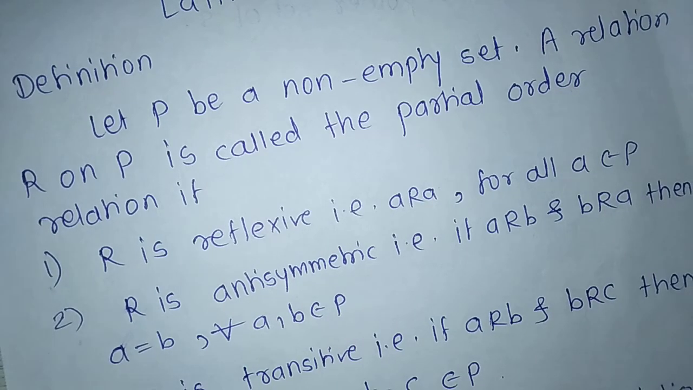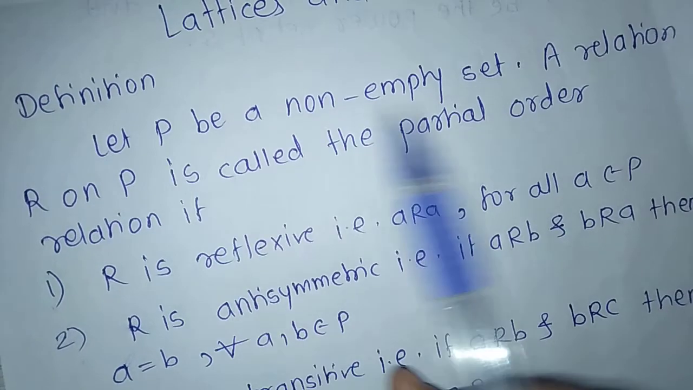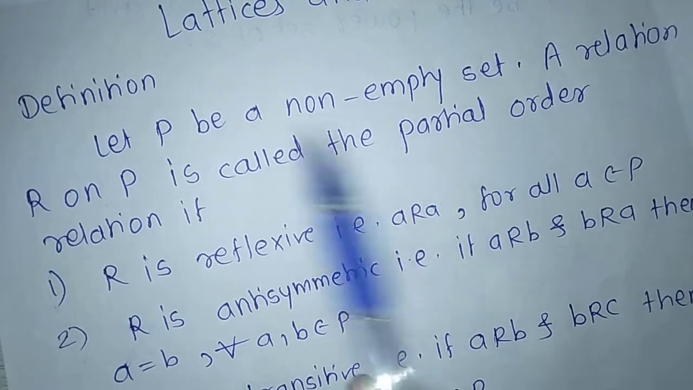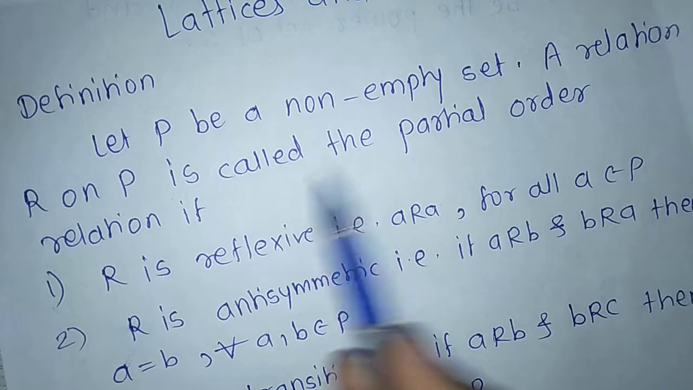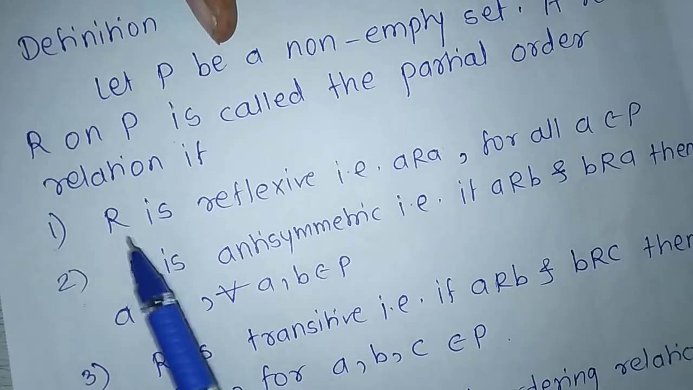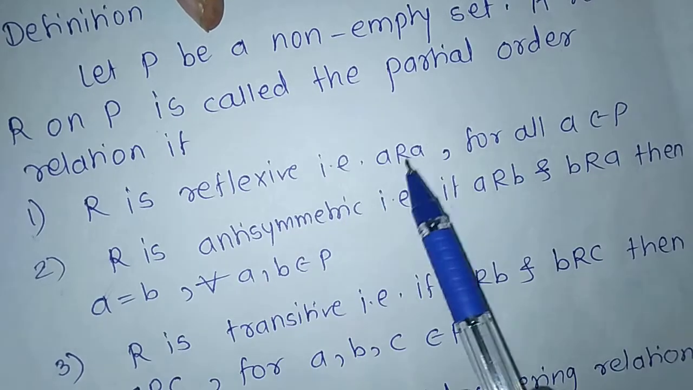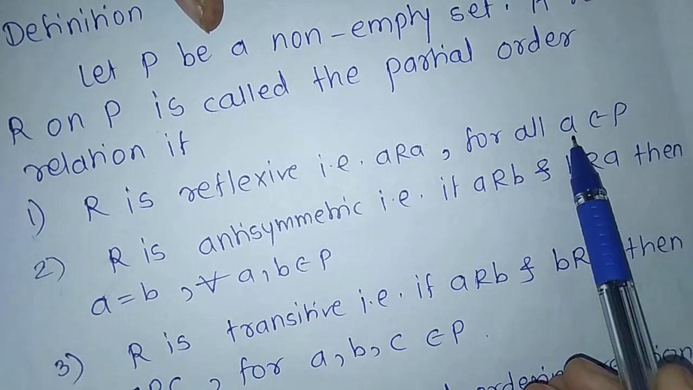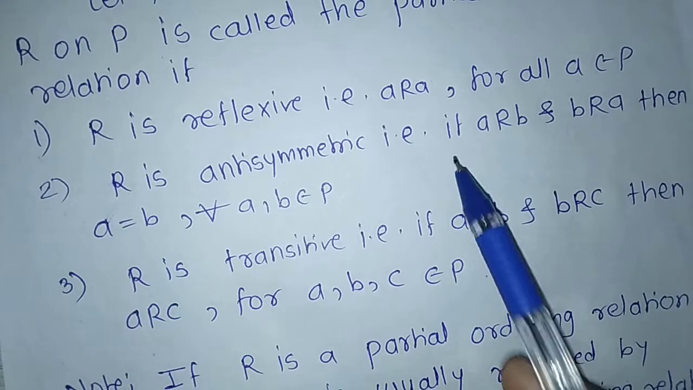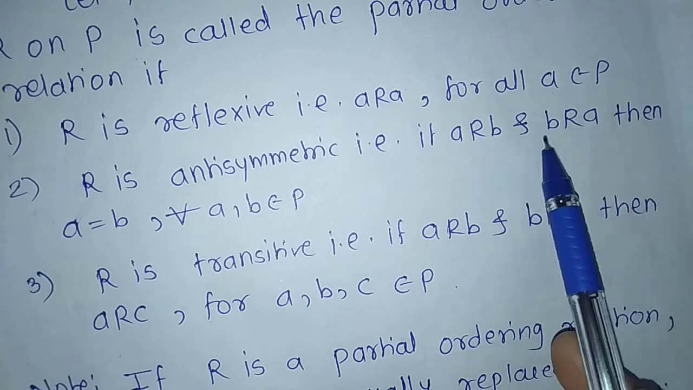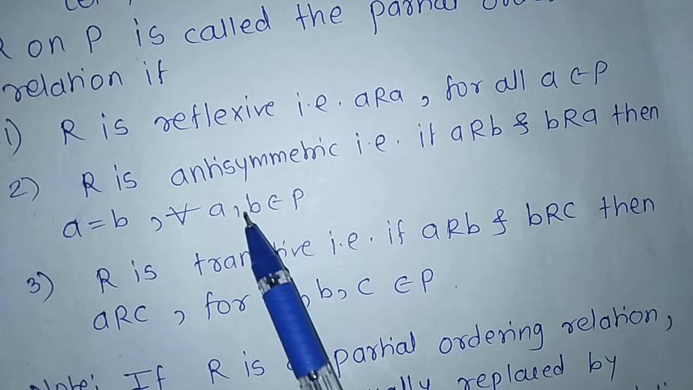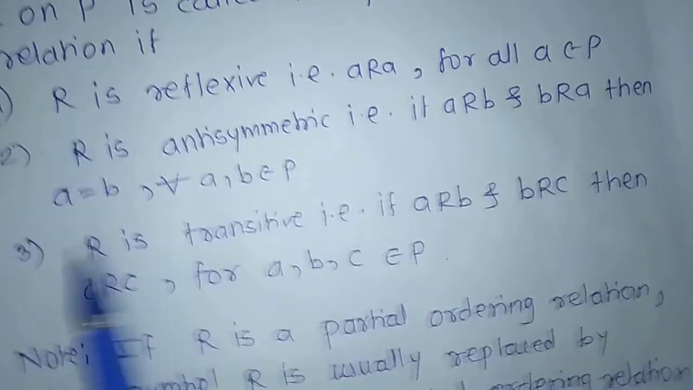Hello students, we know the definition of a partial order relation. Let P be a non-empty set. A relation R on P is called a partial order relation if, first, R is reflexive, that is, a relates to a for all a belongs to P. Second, R is antisymmetric, that is, if a relates to b and b relates to a, then a equals b for all a, b belongs to P.